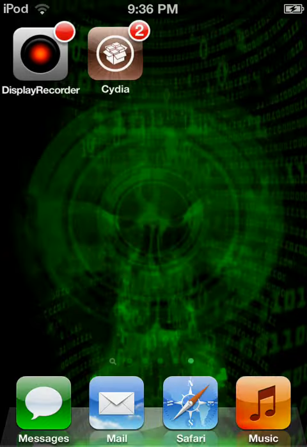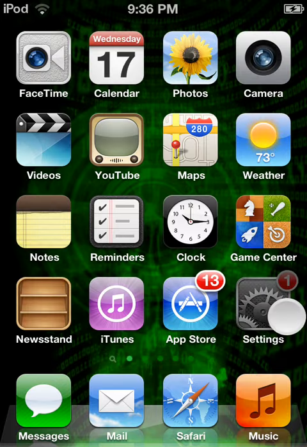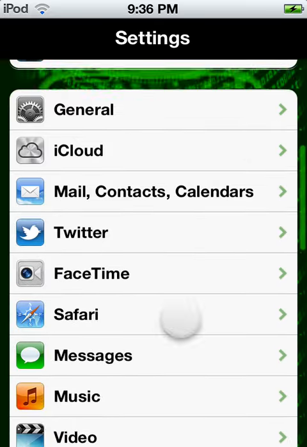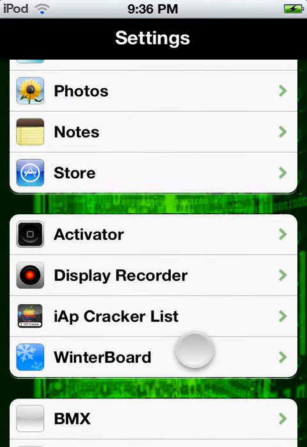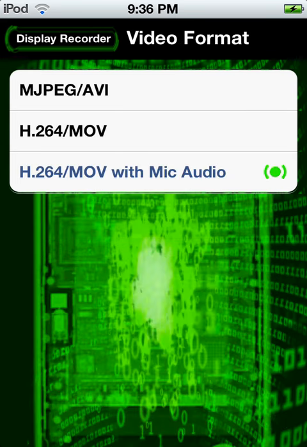Then go to Settings. Go down to Display Recorder in Settings. Go to Video Format. And you'll have to choose the one down here, H.264/MAV with Mic Audio.